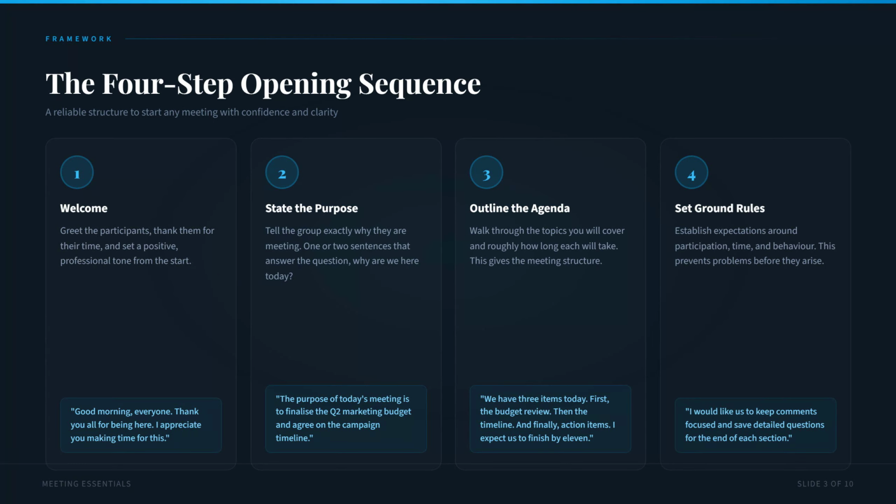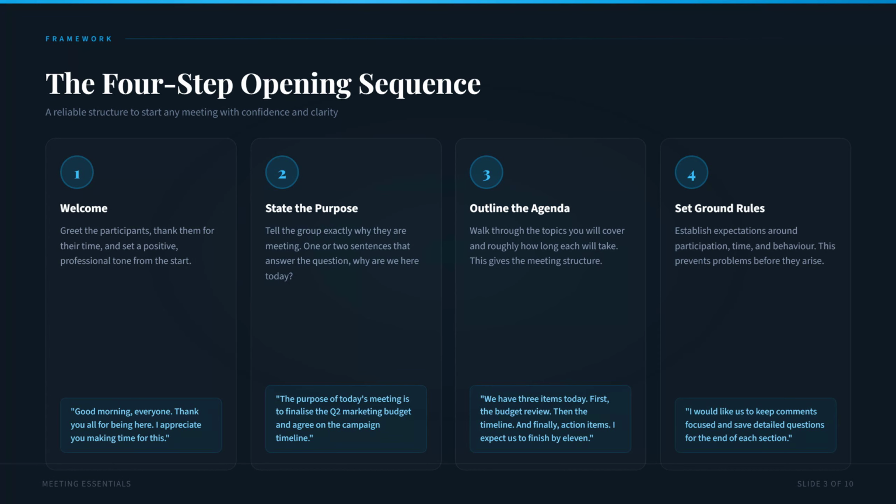Step 3. Outline the agenda. Walk through the topics you will cover and roughly how long each will take. For example, we have 3 items today. First, the budget review. Then the timeline. And finally, action items. I expect us to finish by 11.